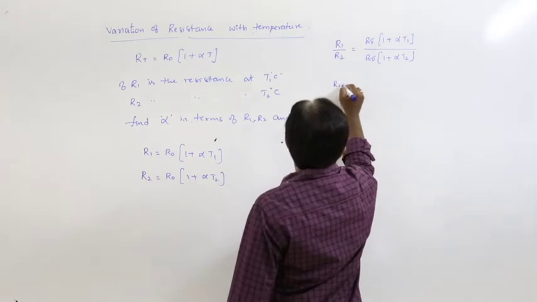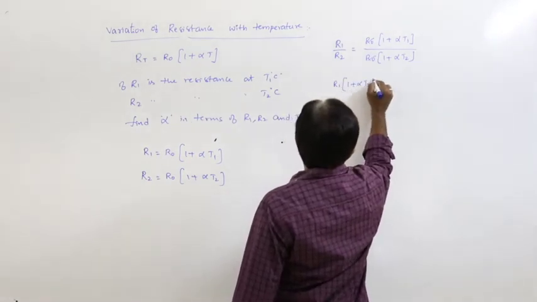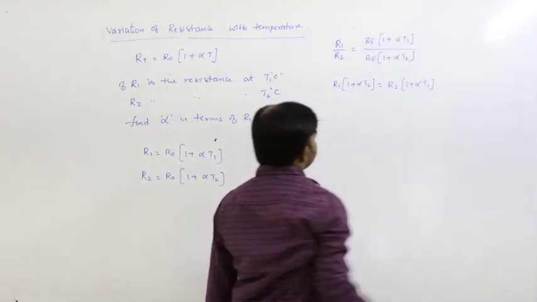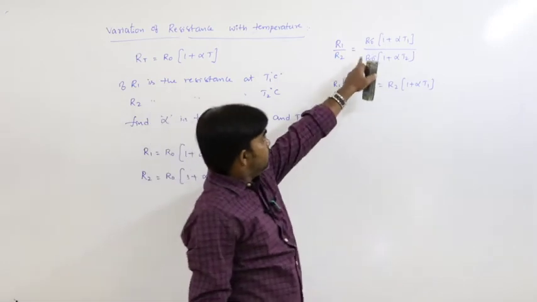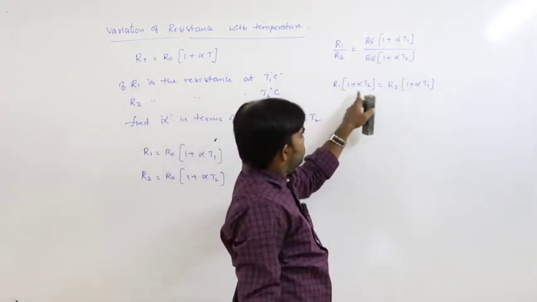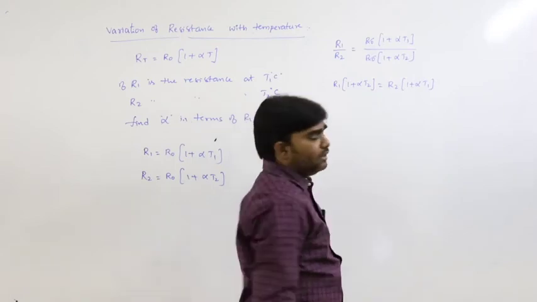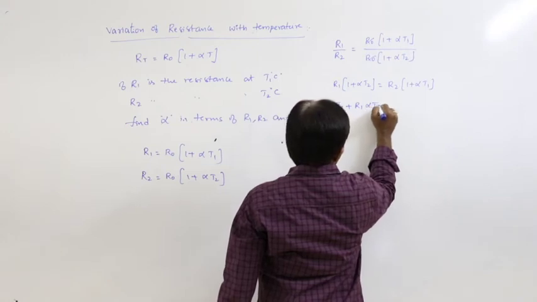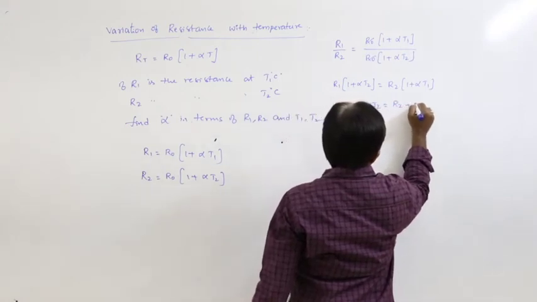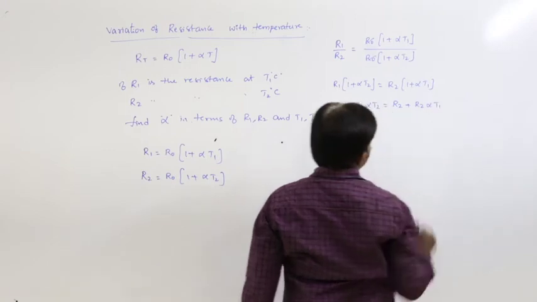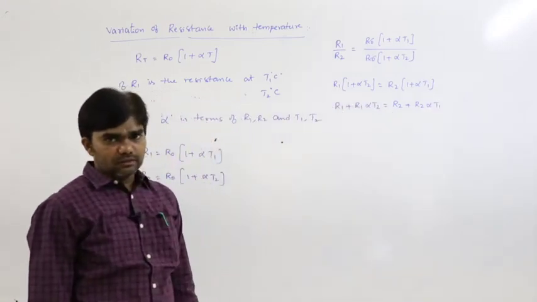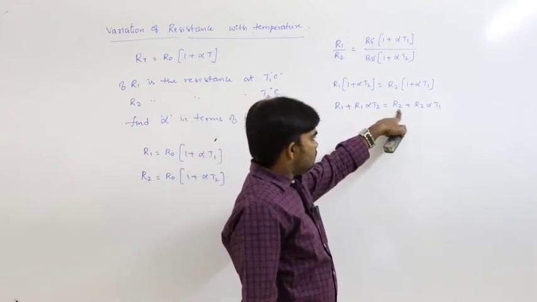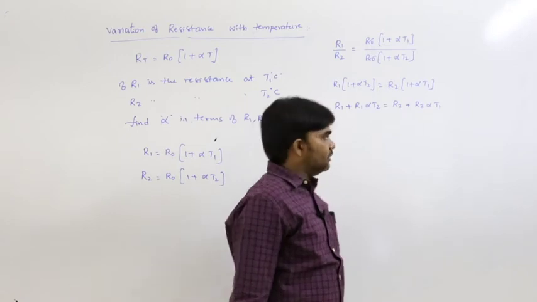Cross multiplication: R1 into 1 plus alpha T2 equals R2 into 1 plus alpha T1. Expand the relation: R1 plus R1 alpha T2 is equal to R2 plus R2 alpha T1.